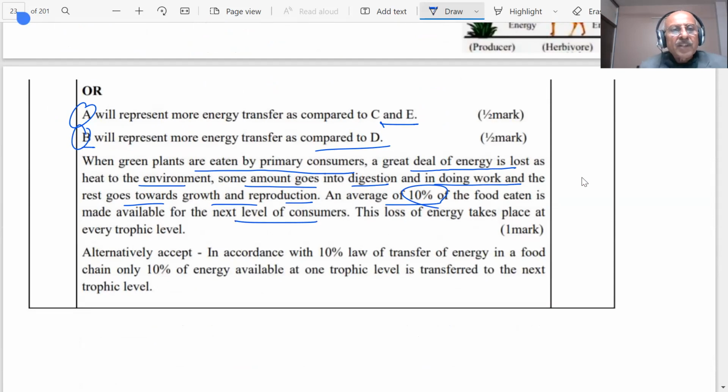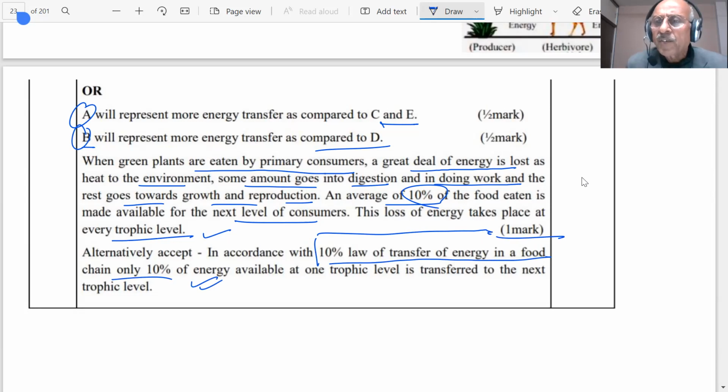This loss of energy takes place at every trophic level. According to the 10% law of transfer of energy in a food chain, only 10% of energy available at one trophic level is transferred to the next. Only 10% is transferred to the next, the rest is lost. So the main thing was the 10% rule. You can read this in the book.